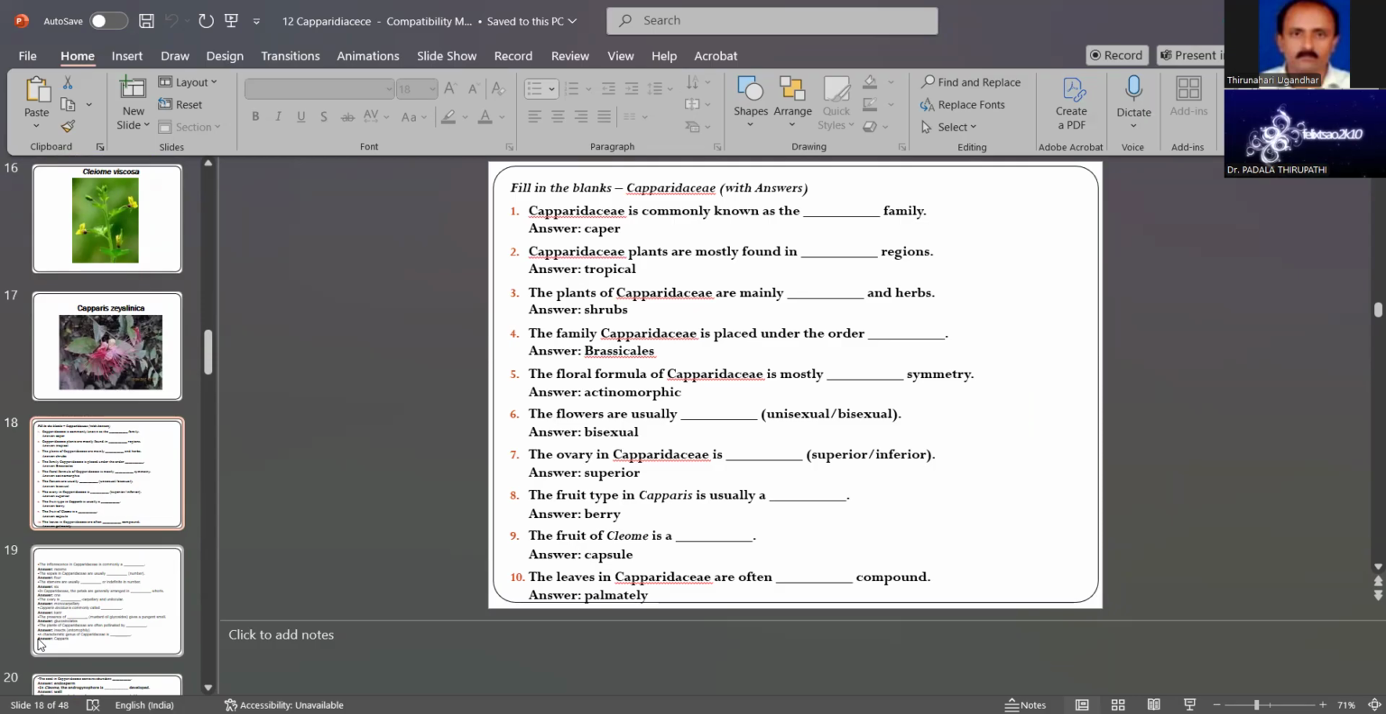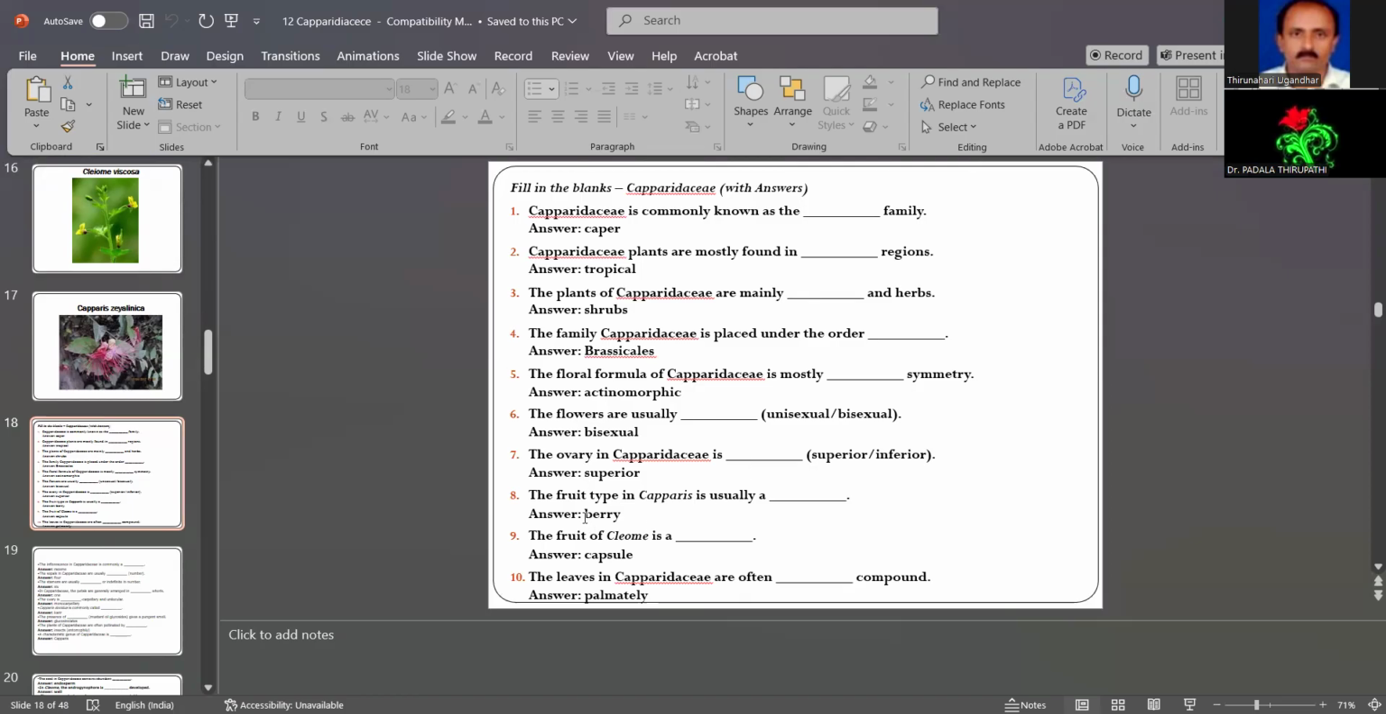The family Capparidaceae is placed under the order Brassicales, an important order for identification of plants. The flowers of Capparidaceae are mostly actinomorphic, sometimes zygomorphic, and the ovary in Capparidaceae is superior.